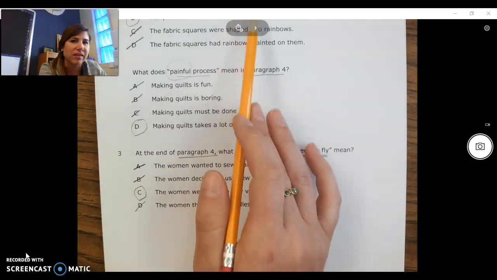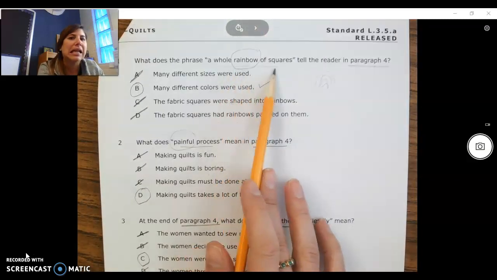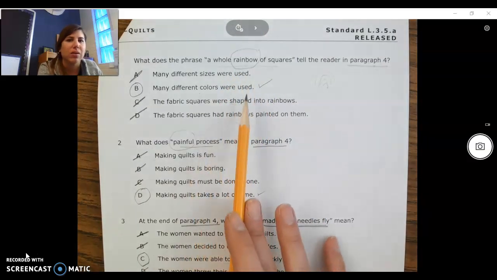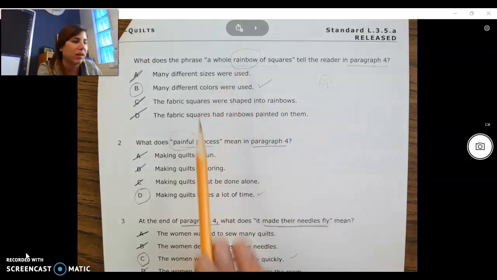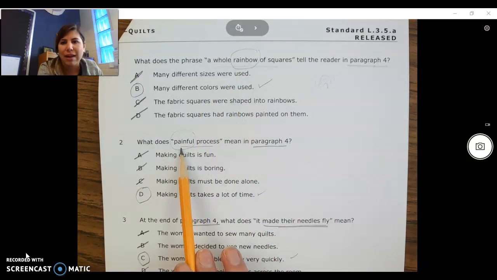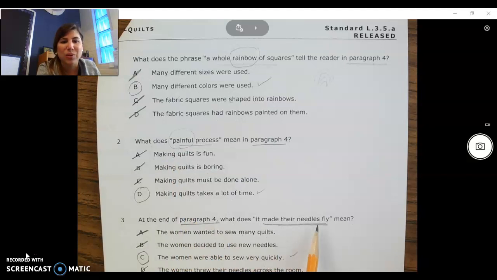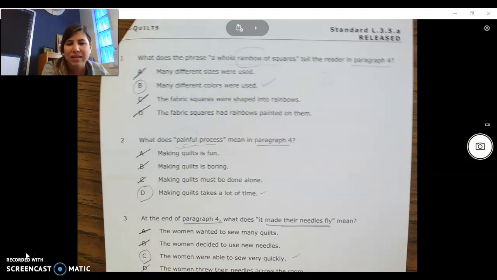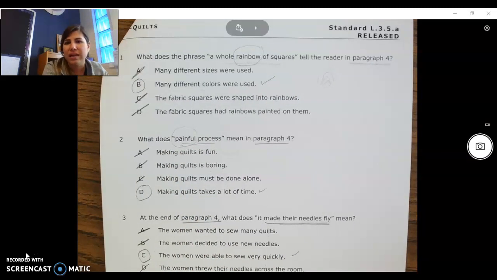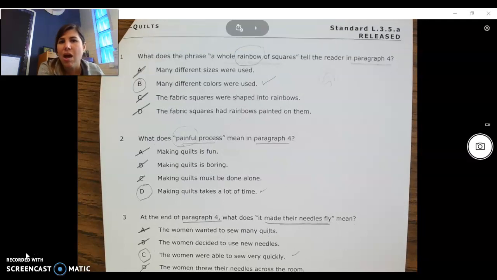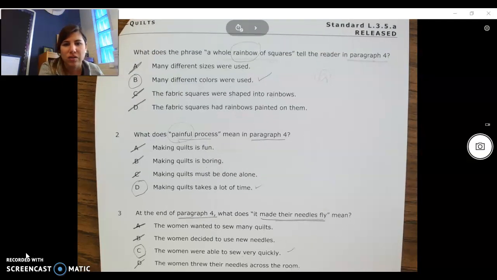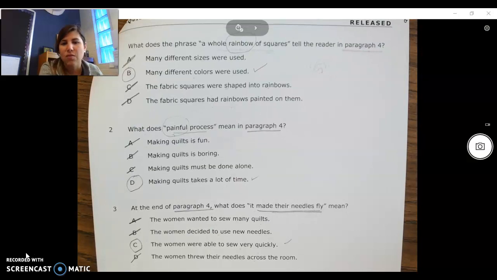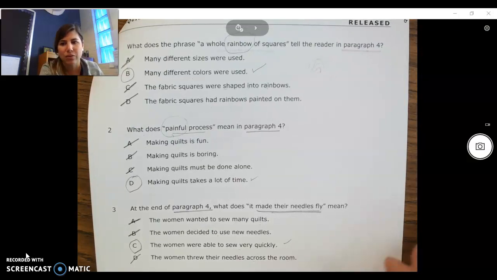Notice these phrases that we found today didn't literally mean what they sounded like. They weren't actually rainbow squares. Sewing isn't actually painful in this, and their needles weren't actually flying. Instead, the author used those phrases to help paint a picture in your brain of what he was trying to describe. So figurative language is helping you visualize what's happening in the story.